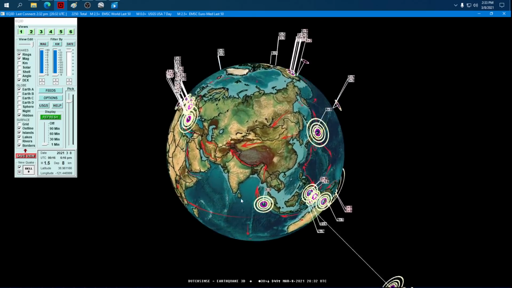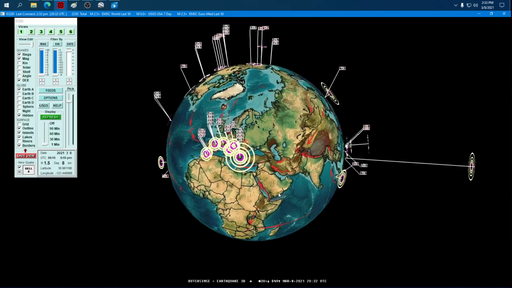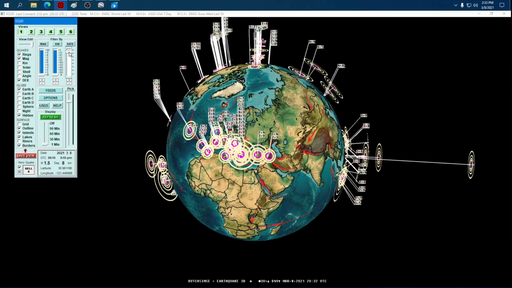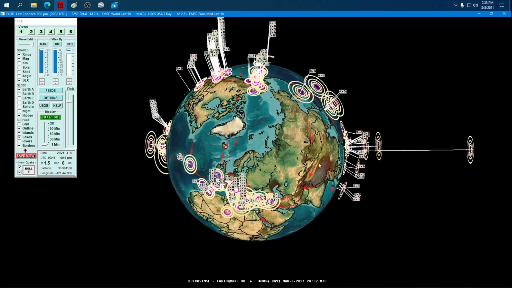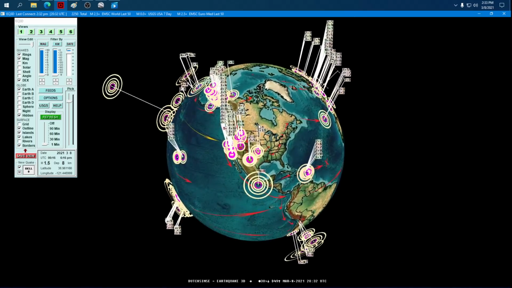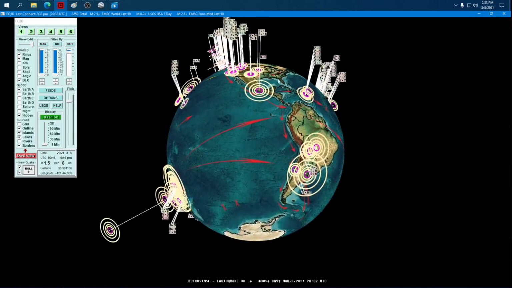Okay. Has anything hit since I started my update? I guess that's the next question. Let's just go back to the start of the update. A bunch of 2s going across Europe. I don't think anything significant there is developed. A bunch of 2s going across the United States. I don't think that's too significant.